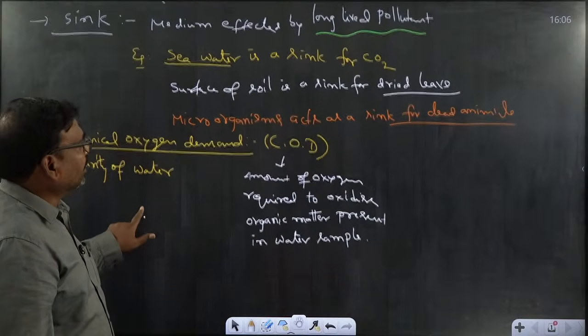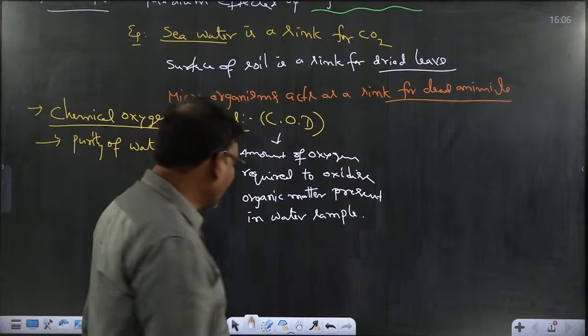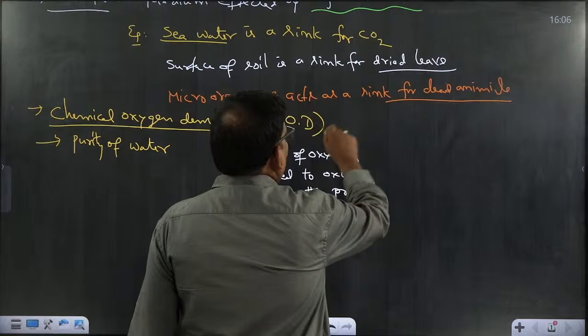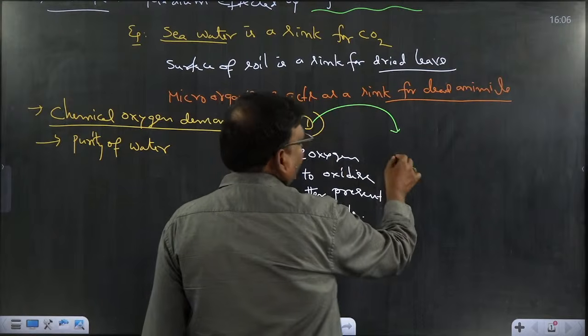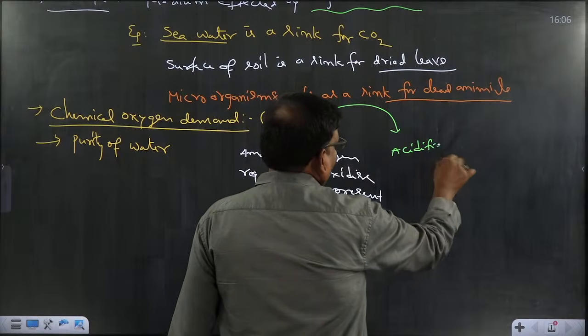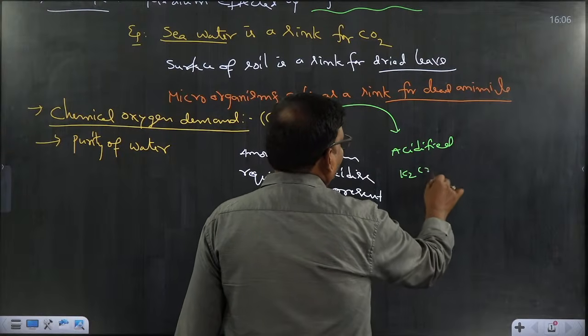The chemical used is acidified potassium dichromate. While calculating the COD of a sample, acidified potassium dichromate is used.